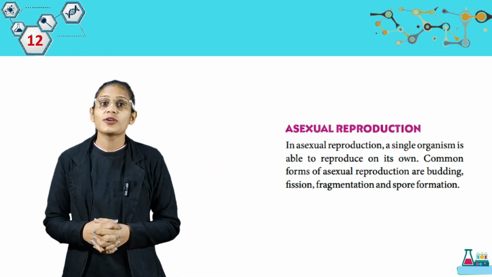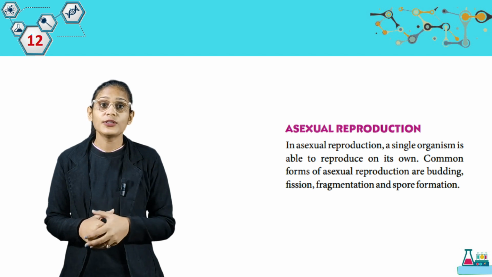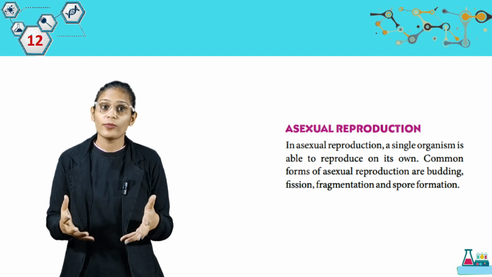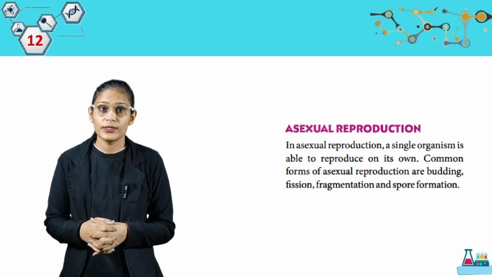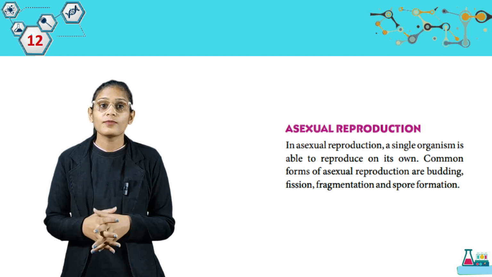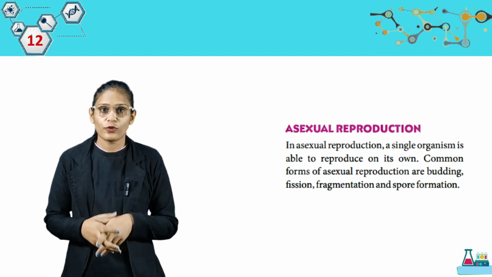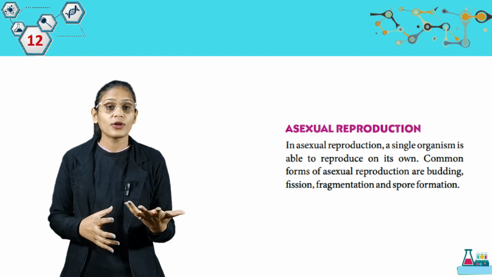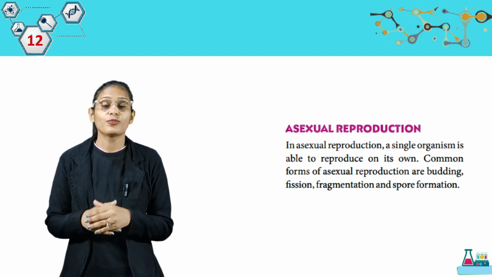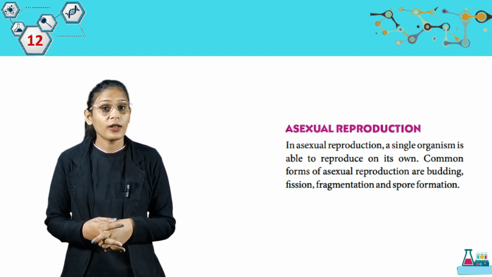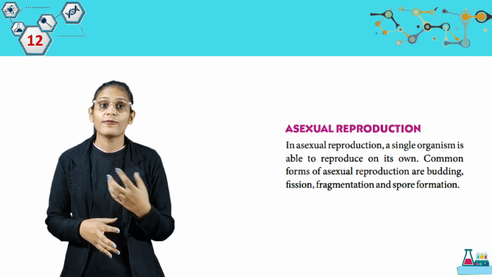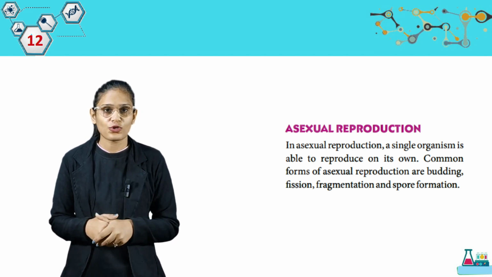Now we have asexual reproduction. In asexual reproduction, a single organism is able to reproduce on its own. Common forms of asexual reproduction are budding, fission, fragmentation and spore formation. So student, asexual reproduction में एक single organism reproduce करा सकता है और हमारे पास कुछ forms हैं like budding है, fragmentation है, spore formation है.